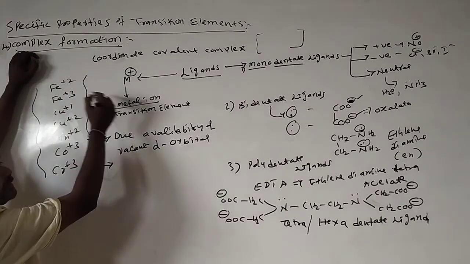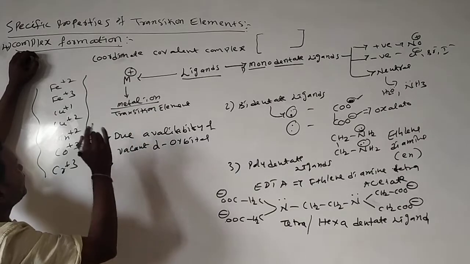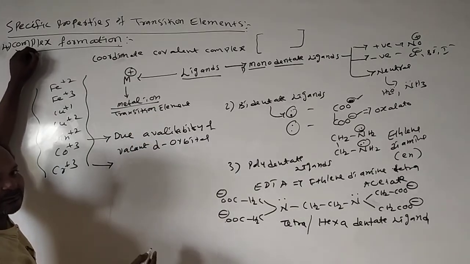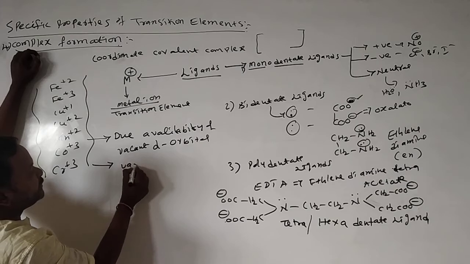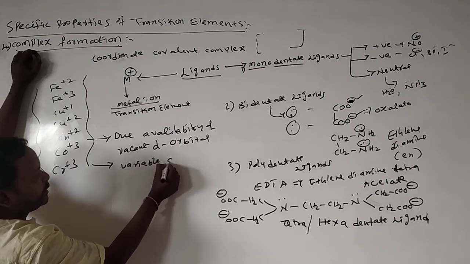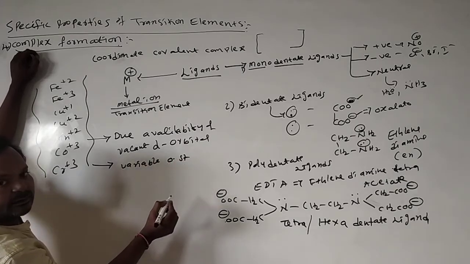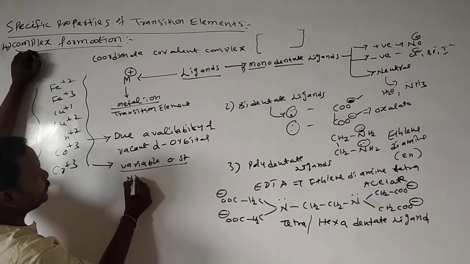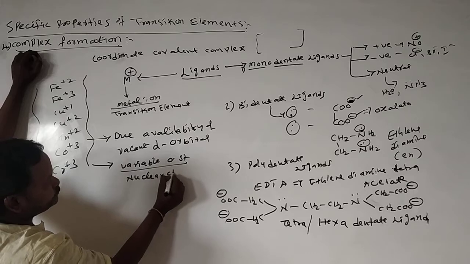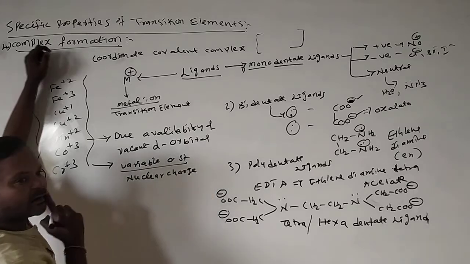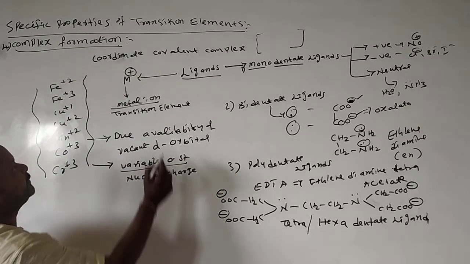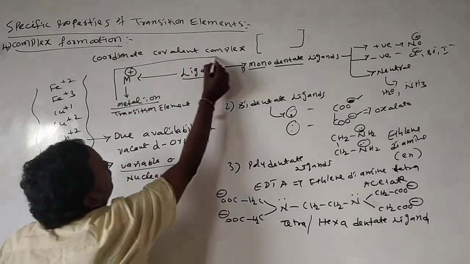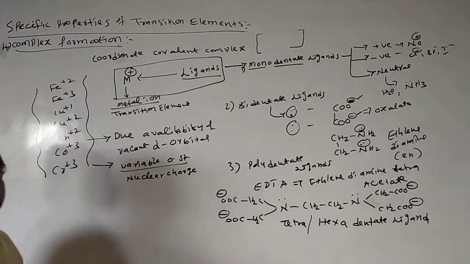Here it shows plus 2, plus 3, plus 4, different oxidation states. It exhibits variable oxidation states. By exhibiting variable oxidation states, it has more and more nuclear charge. Due to this high effective nuclear charge, it easily attracts the electrons from ligands.